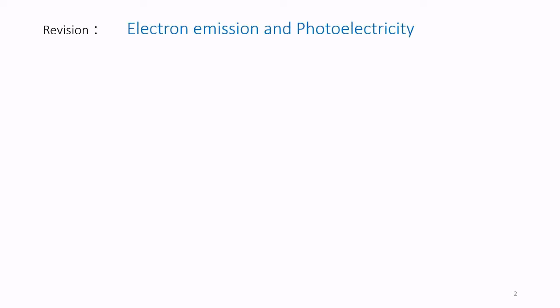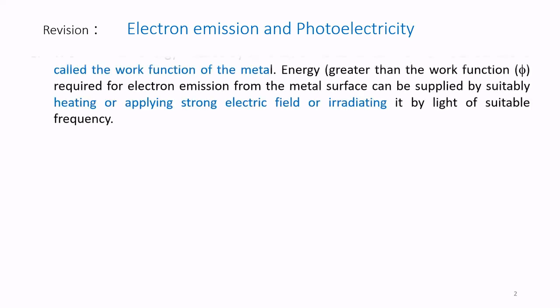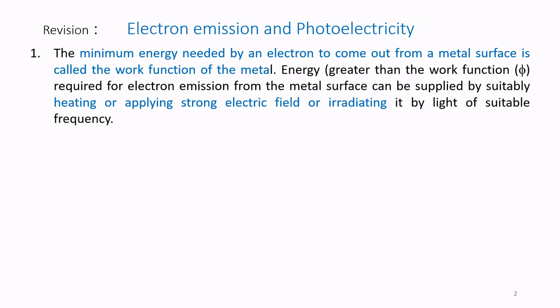Let us summarize what we have studied in our chapters 11a and 11b. Revision. Let us revise electron emission and photoelectricity. Work function: the minimum energy needed for an electron to come out of the metal surface is called the work function. It is represented by the symbol phi naught, and sometimes W naught is also used.